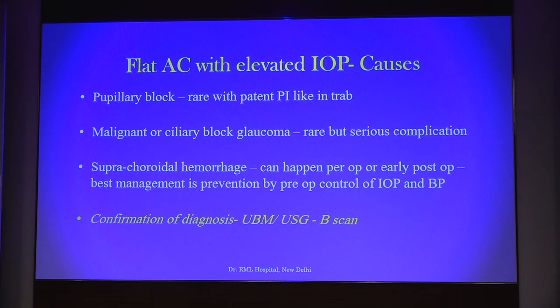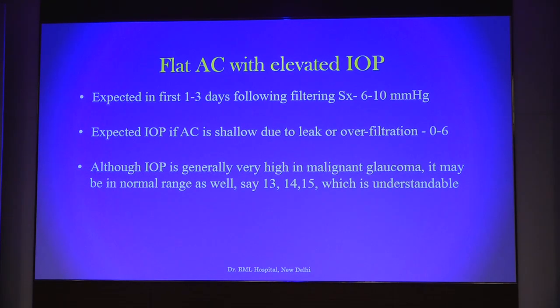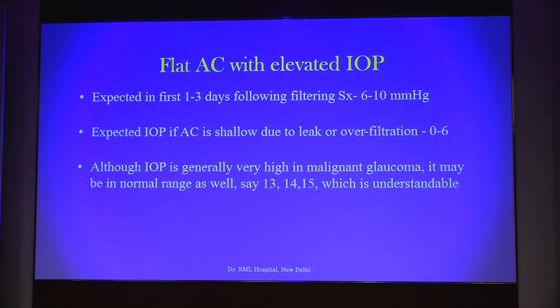The flat AC with elevated intraocular pressure can be pupillary block or malignant block, or it can be suprachoroidal hemorrhage. The diagnosis can be confirmed by ultrasound. The expected IOP in the first 2 to 3 days is 6 to 10 millimeters of mercury in an ideal trabeculectomy. So in case the pressure is 14, 15, 16, it may be a normal range, but it can still be malignant glaucoma.